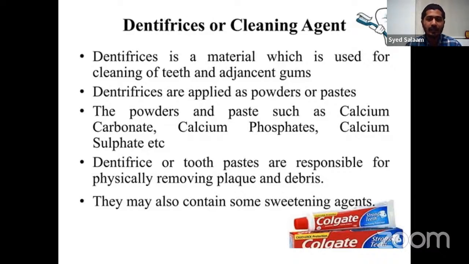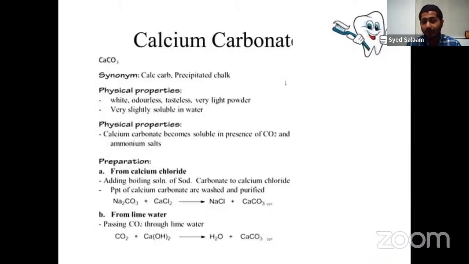One of the important, commonly used dental abrasives is calcium carbonate. It is a white, odorless, light powder, usually soluble in carbon dioxide and water. How it is prepared is important. Simply take sodium carbonate and treat it with calcium chloride, and you will get calcium carbonate. Another very simple method is passing carbon dioxide through lime water, which gives calcium carbonate.